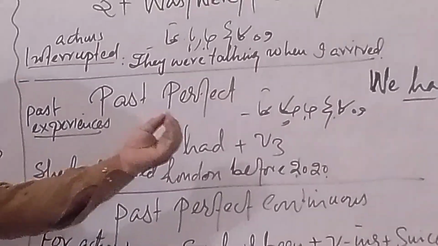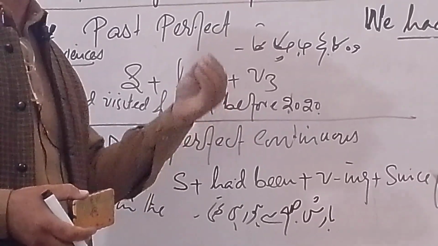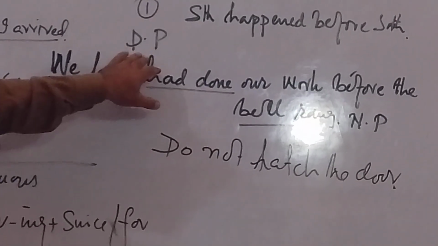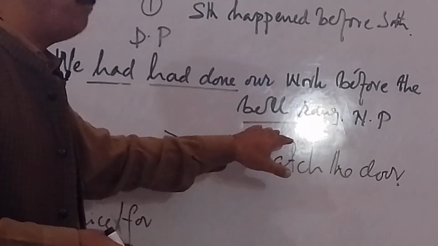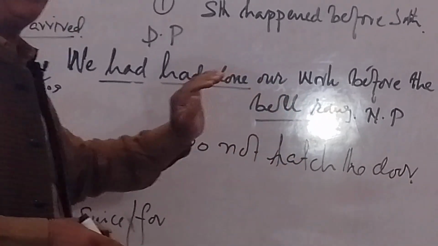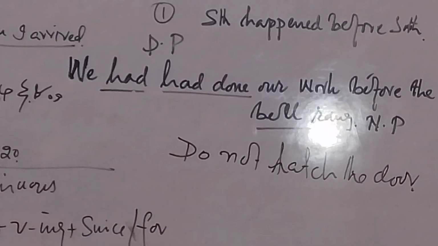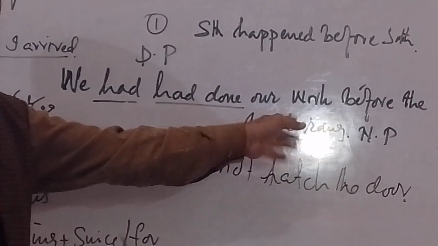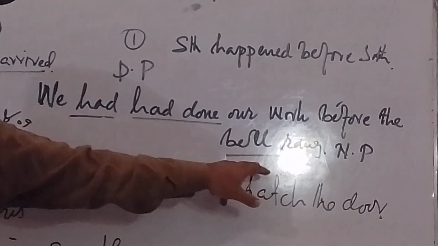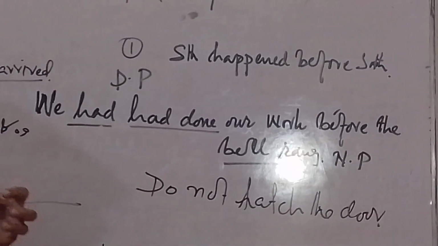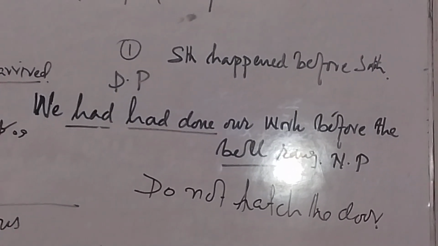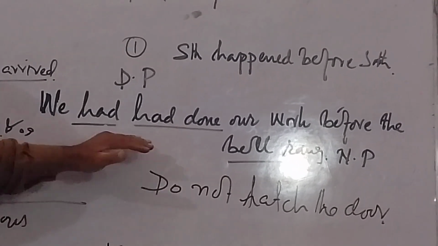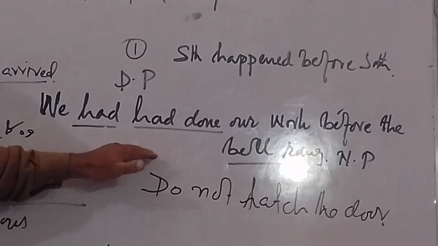And sometimes we also use it for an action that happened before another action. Our work we had done, that is distant past. Before the bell rang, we had completed our work. Before the bell rang, that is simple past. This is past perfect. We join past perfect and simple past to make another structure. Clear? Usually, most of the time, past perfect is used this way. Clear?